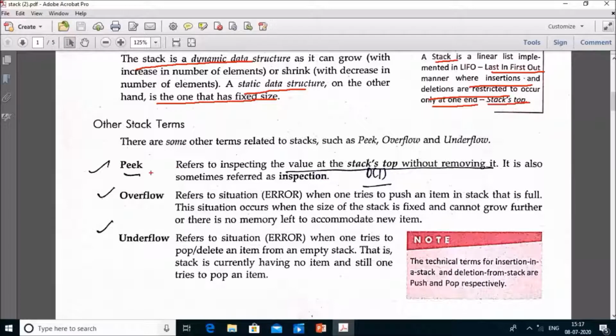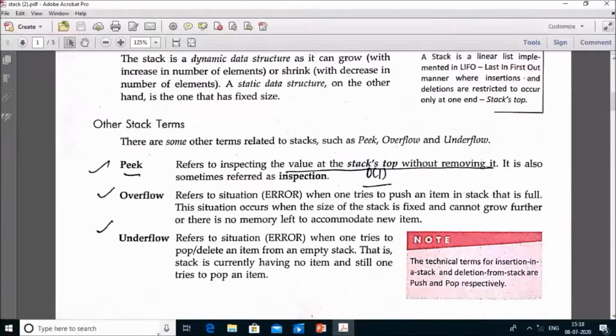There are some other terms which are related to stack. First term is peek. Peek operation helps in telling the topmost value present on the stack. It acts like an inspection.